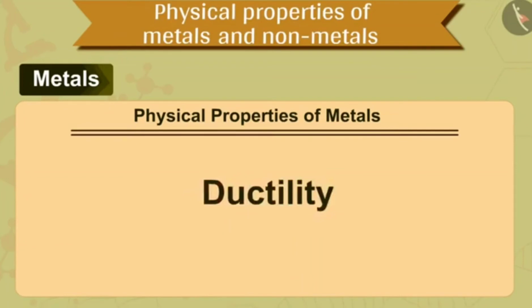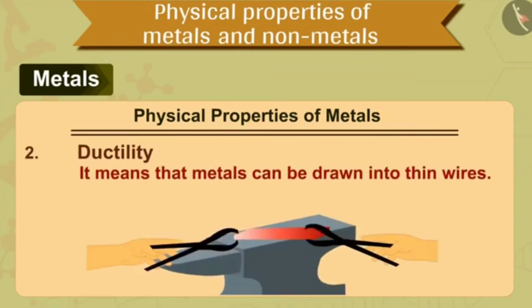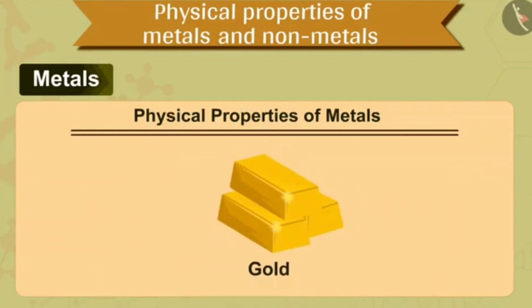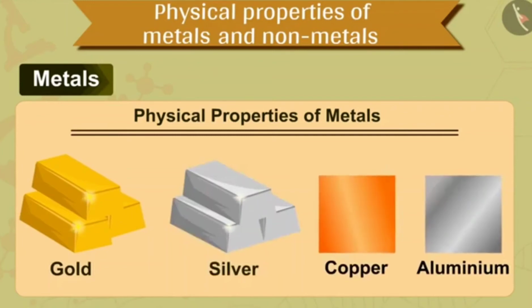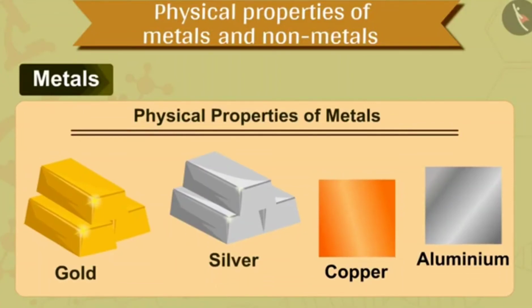The second property is that metals are ductile. What is the meaning of ductility? It means that metals can be drawn into thin wires. Gold is the most ductile metal. Silver is also among the best ductile metals. Copper and aluminium metals are also ductile and can be drawn into thin copper wires and aluminium wires.